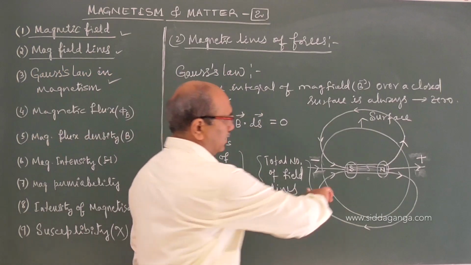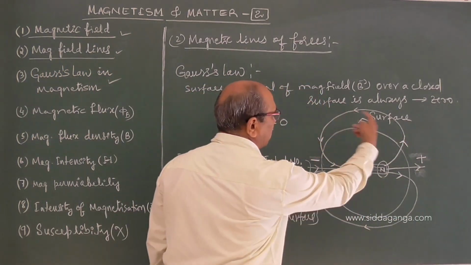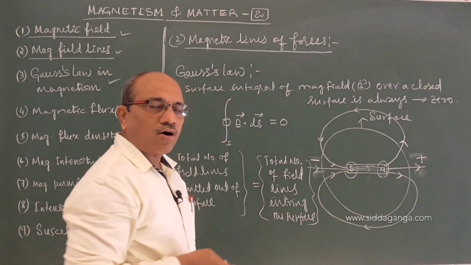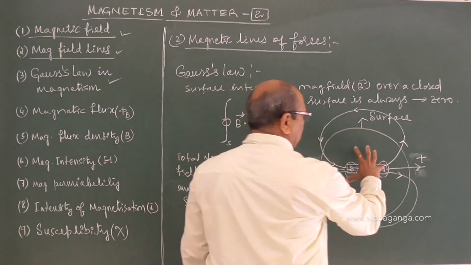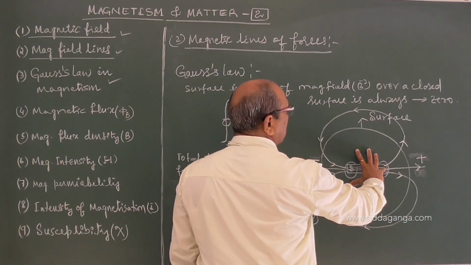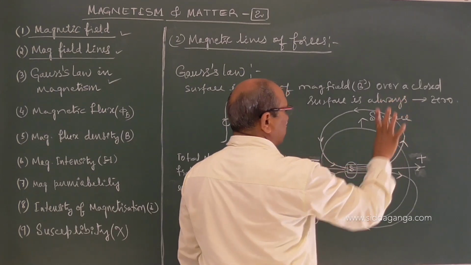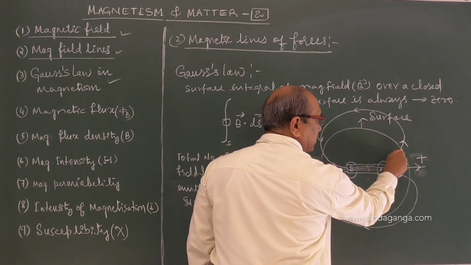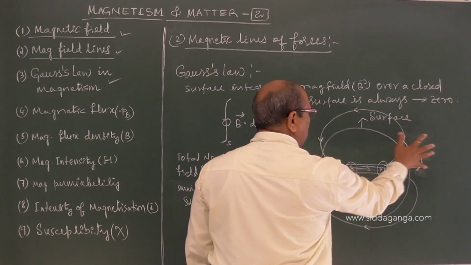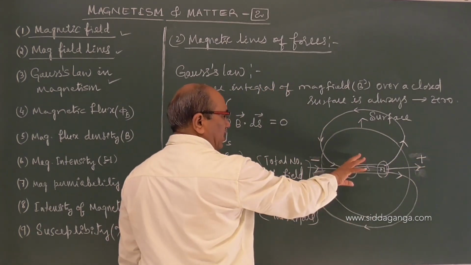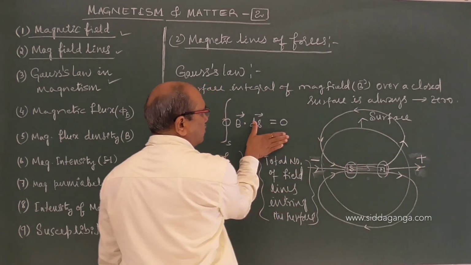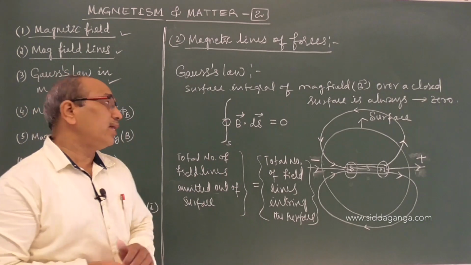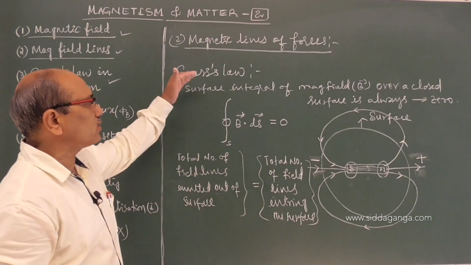The surface integral, that is taking the sum total of all field lines related to the surface, over a closed surface is always 0. How many field lines are emitted out, plus, and how many are coming in, minus, plus and minus become 0. That is the explanation needed for this Gauss law.